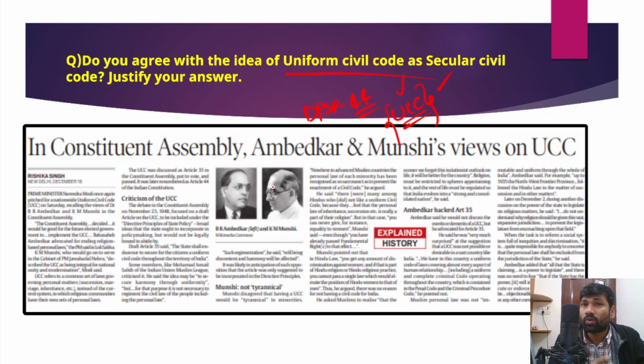However, in India, Goa is the only state that has a uniform civil code in place. And apart from that, recently the Uttarakhand government has also brought in a bill to implement a uniform civil code in the state. However, there is a debate all across the country to bring in the uniform civil code. So that means the common law, right? For example, when uniform civil code is brought in, there will be no personal laws. For example, personal laws for the Muslims, personal laws for the Christians. So there will be no personal laws, right?